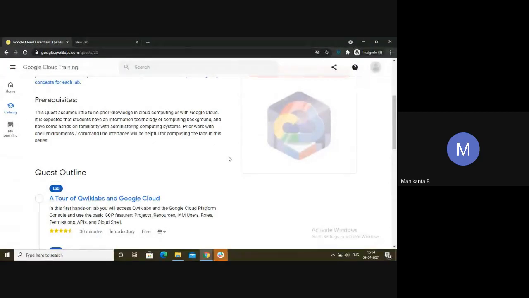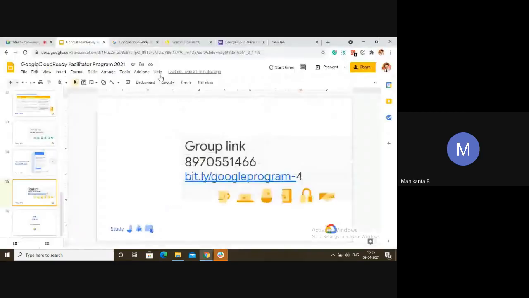It will not be shown in your platform, but it will automatically get redeemed when the first month completes. Even suppose you didn't get it in the second month, we are here as facilitators, we will make sure that you get the second month subscription also. So what was the other doubt?